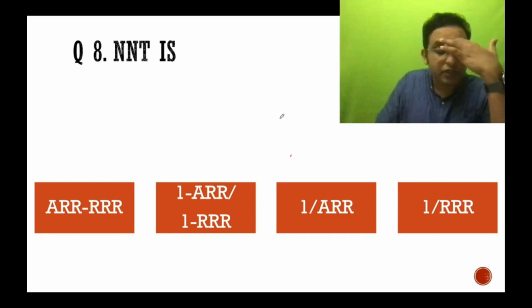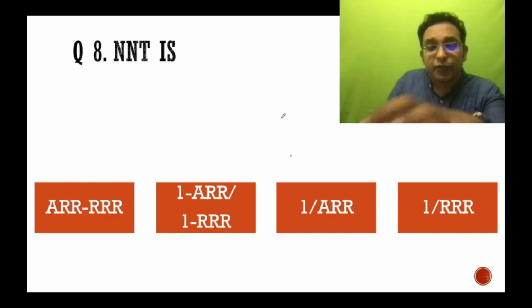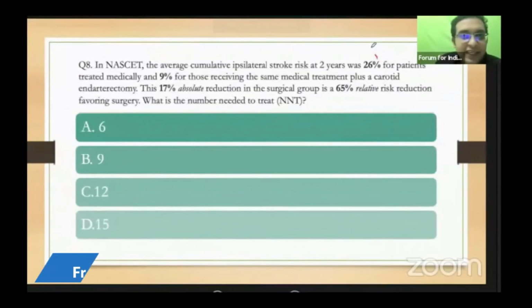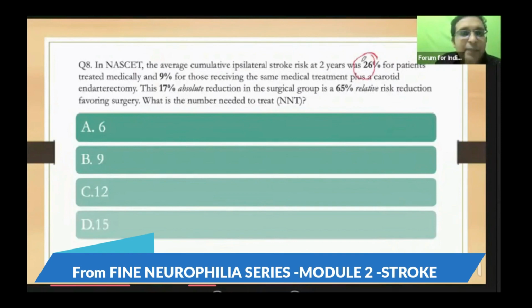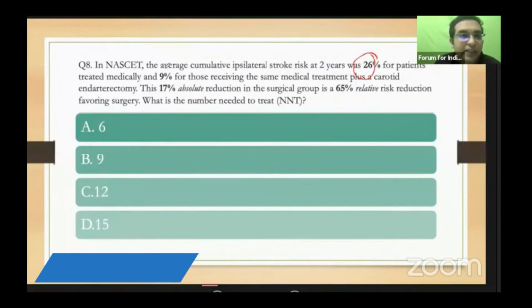Question was what is the formula? So the number needed to treat, let's see, and then come back. It was a comparison between medically managed, that is just with statin and antiplatelets, and the patient managed with both medical therapy and carotid endarterectomy.